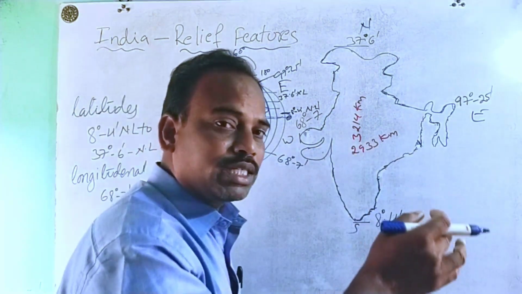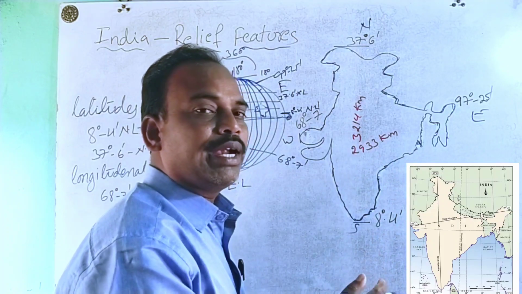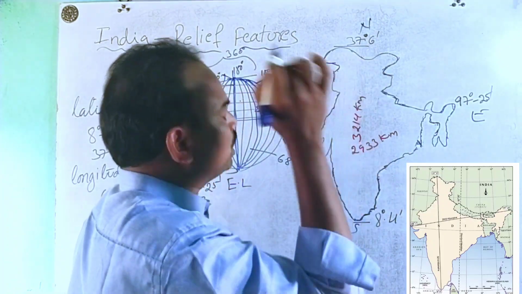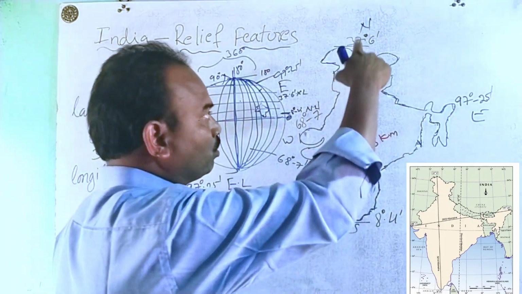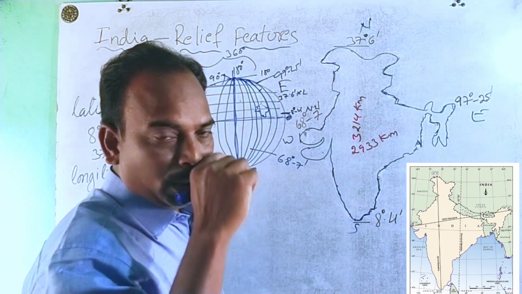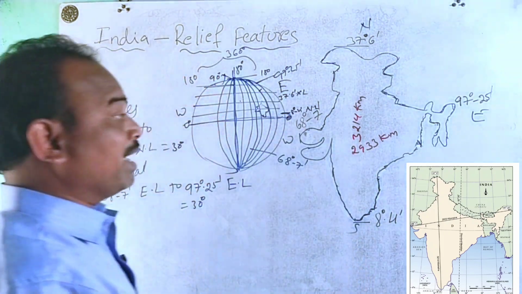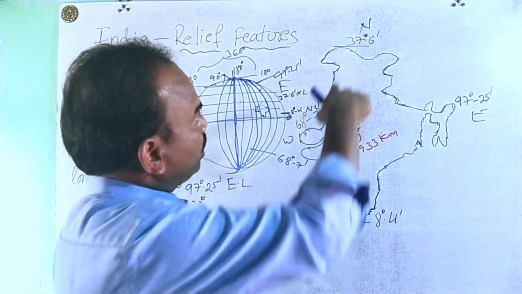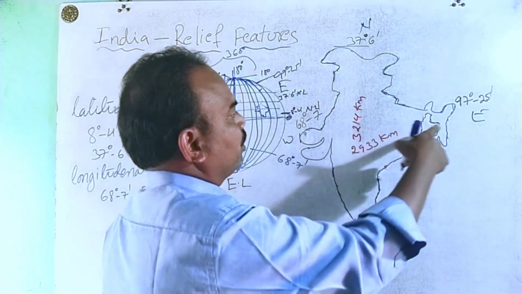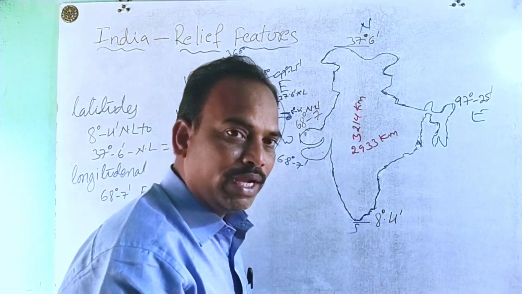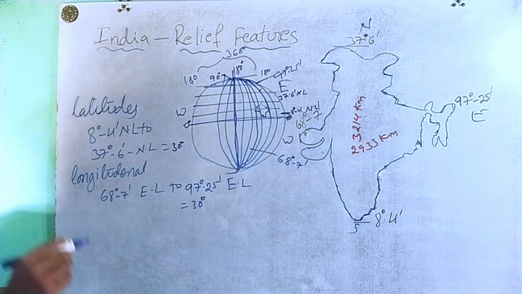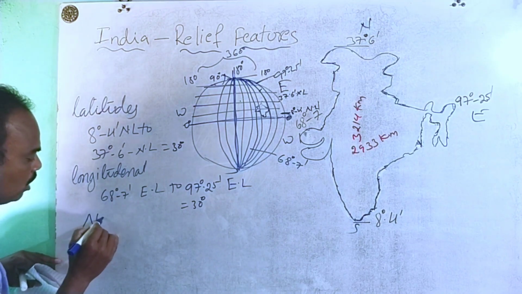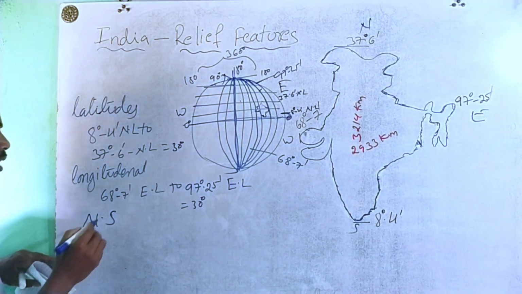West to east appears smaller than north to south. We measure the distance between north to south and between west to east in kilometers. Here we find the variation in the distance between north to south,